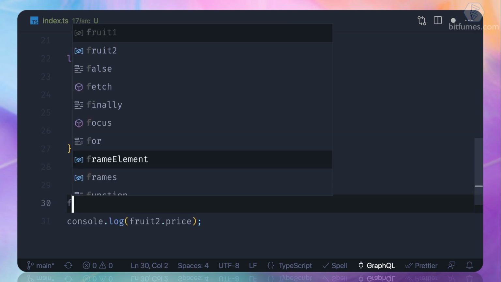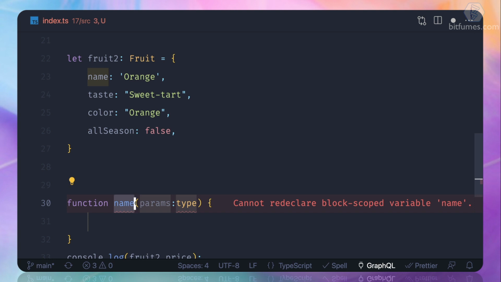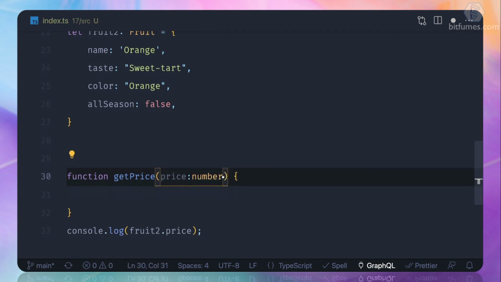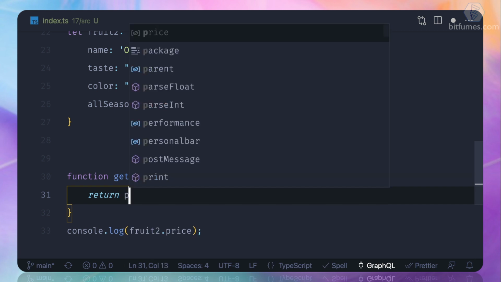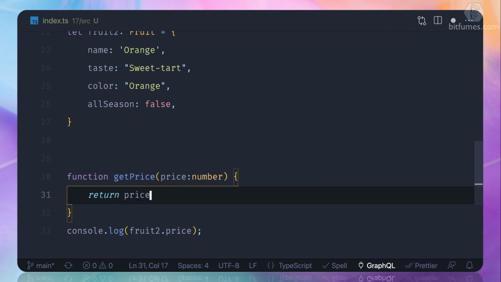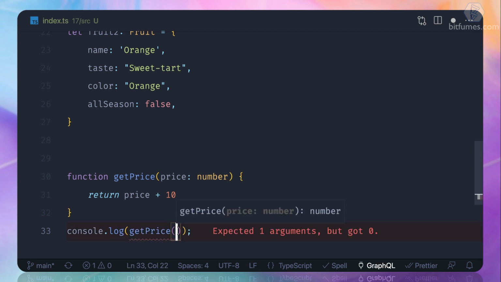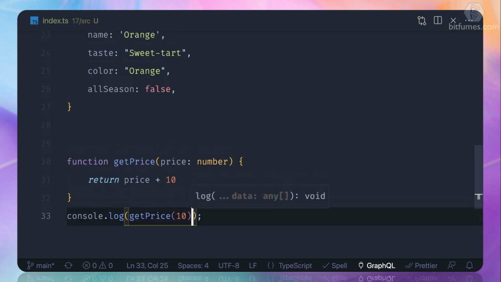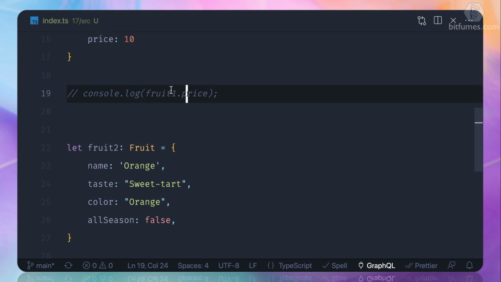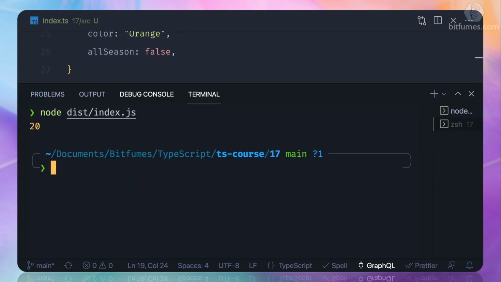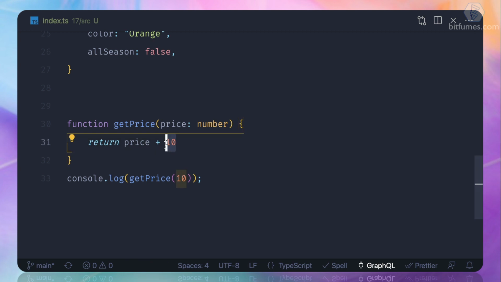Now, let's create a function and say getPrice, and I'm passing the price field here, and this is going to be a number, and then I will return the price. Okay, and let's add 10 to it. So it's a very simple thing. So I can say getPrice, and if I have a value of 10, let's just comment this one and run it. We get 20 because 10 is maybe something like a tax kind of thing.